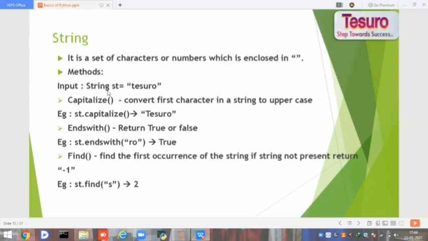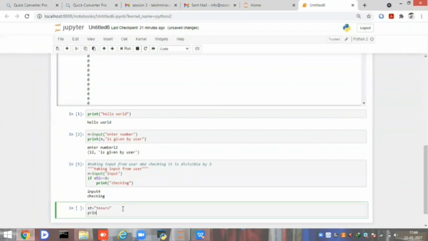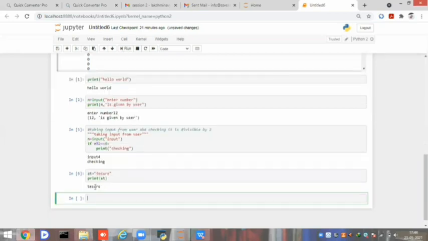So if I take that string, here we don't need to mention the data type, but we can easily mention here like st equal to, okay, if I am printing this st, I got the same st value.